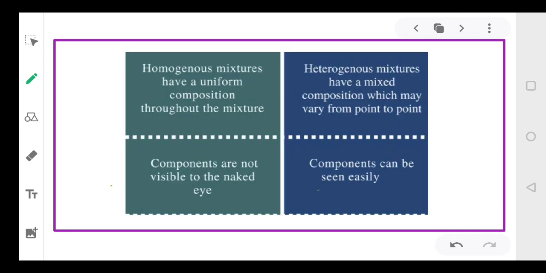Now let's differentiate between homogeneous and heterogeneous mixture, right? Homogeneous has a uniform composition. Heterogeneous has a mixed composition, or we can say it does not have a uniform composition. Second, the particles of the salt are not visible with your eyes. When you have dissolved salt in water, the salt will not be visible to you. So particles are not visible with your naked eyes. Here you tell me, is sand or soil visible or not? Yes. So the particles are visible with your eyes.